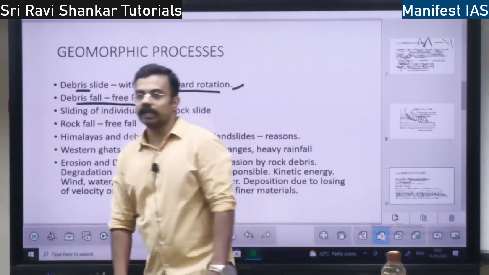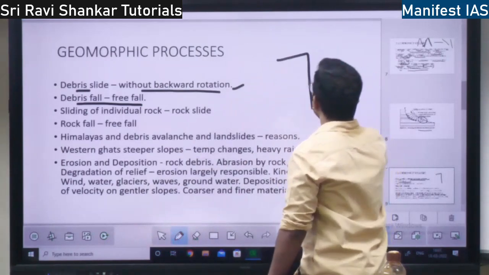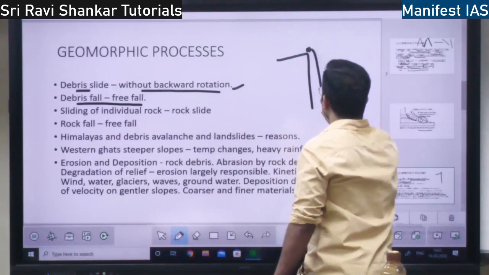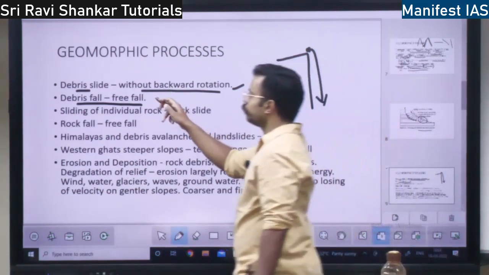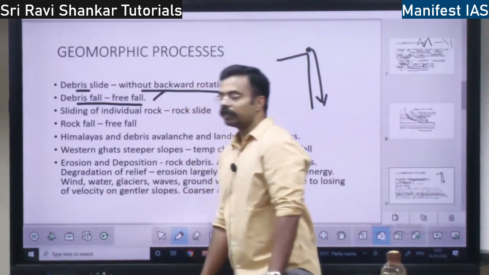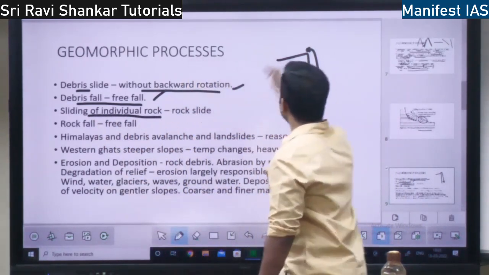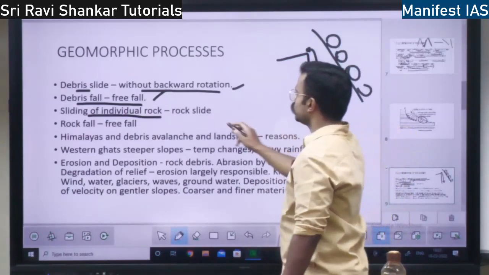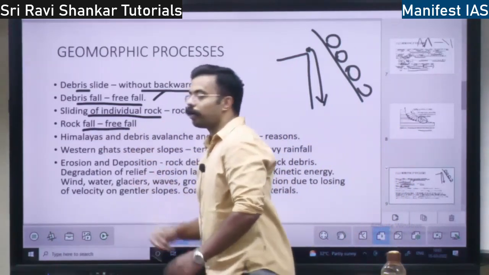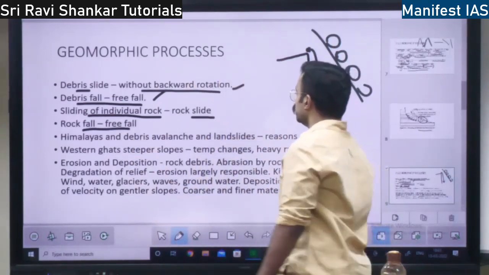Then debris fall. What is debris fall? If there is a cliff or a mountain, and debris just falls down the cliff, that is debris free fall. Then you have an individual rock: if it is sliding on the mountain, it is called a rock slide. If it is going to fall freely, it is called a rock fall.